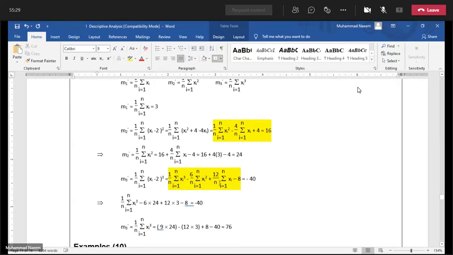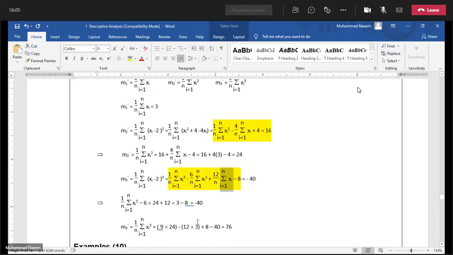Because sigma x over n we are given, which is equal to 3, and also sigma xi square over n is also calculated, which is equal to 24. So 24 multiplied by 6 and also sigma xi over n, which is 3, 3 multiplied by 12. So in this way, 6 multiplied by 24, 12 multiplied by 3, minus 8.